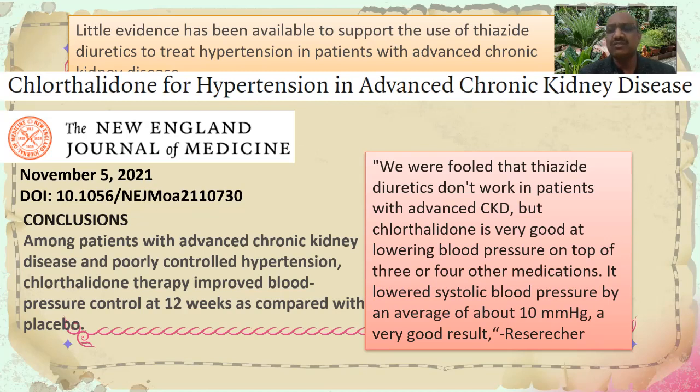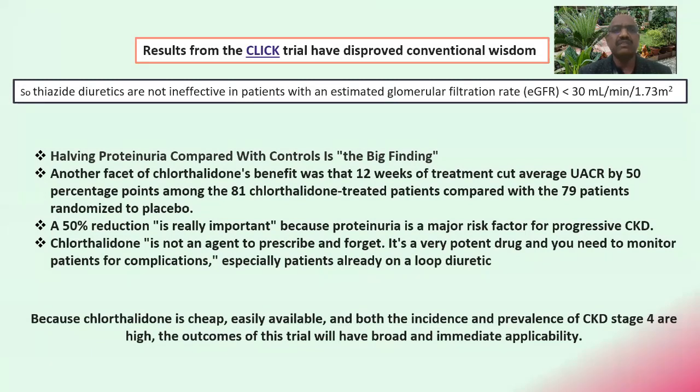So what the researchers said is that we were fooled that thiazide diuretics do not work in patients with advanced CKD. But chlorthalidone is very good at lowering blood pressure on top of 3 or 4 other medications. It lowers systolic blood pressure by an average of about 10 millimeters of mercury, a very good result. And this trial is known as the CLICK trial.